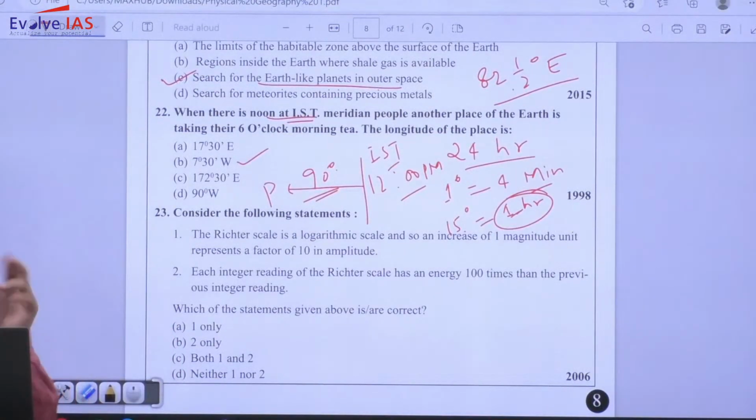So sometime very basic question should not be missed just because of the language and heat of the examination. Anyway, moving to the next question.